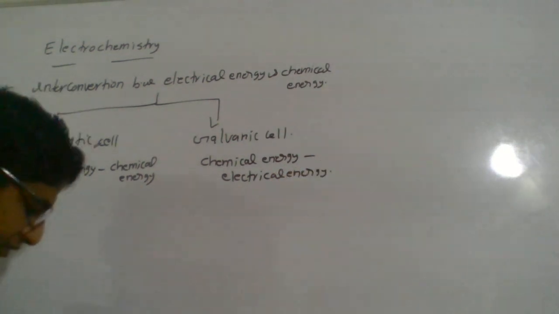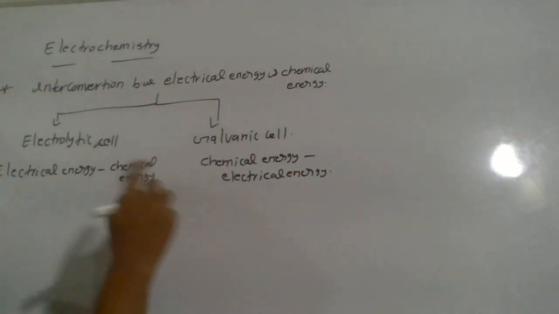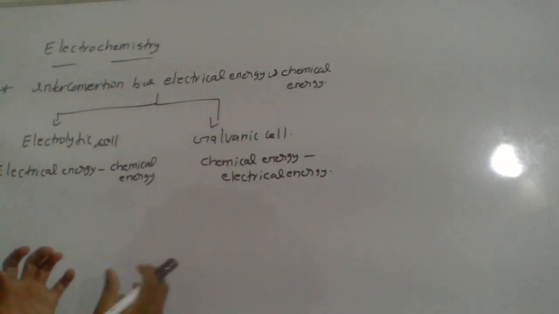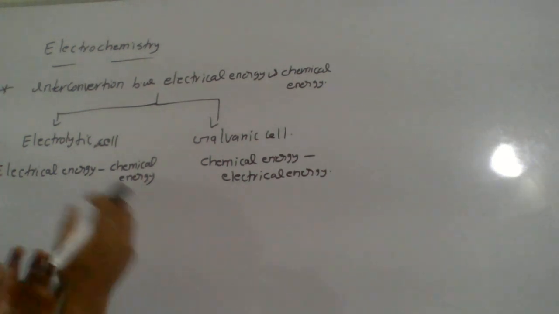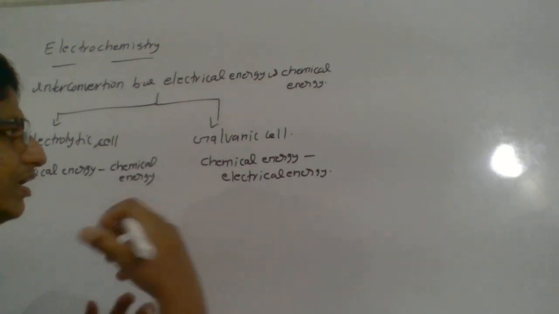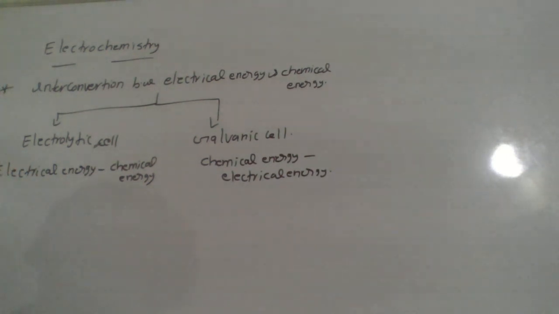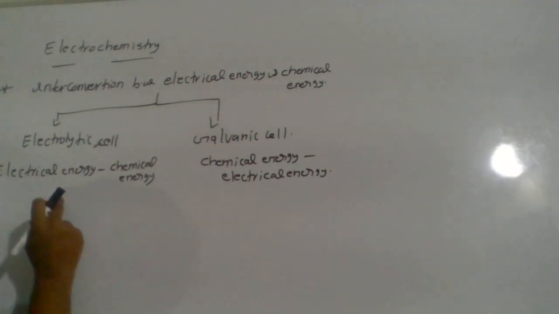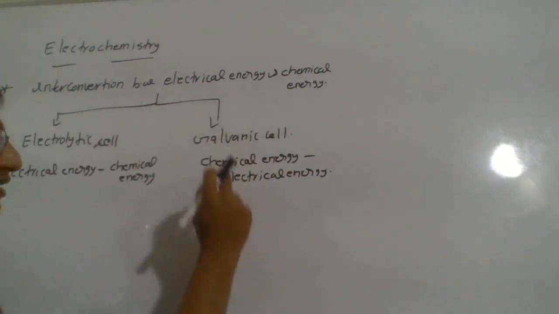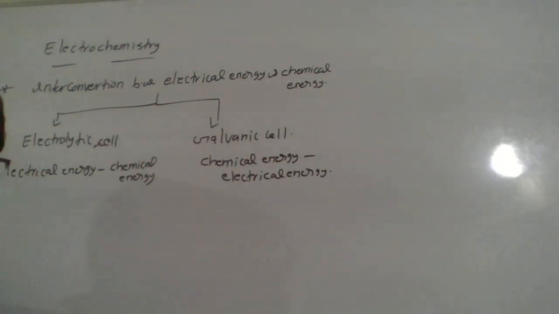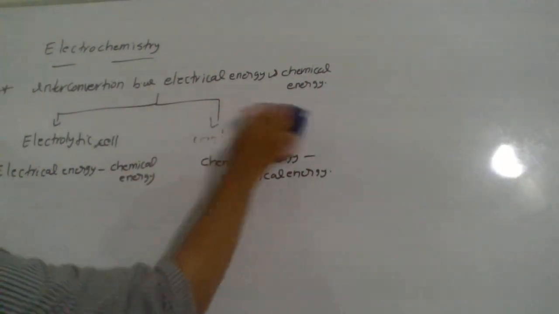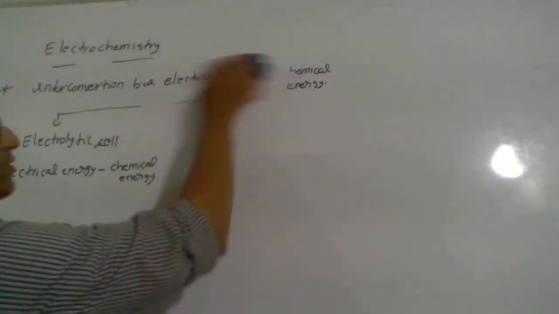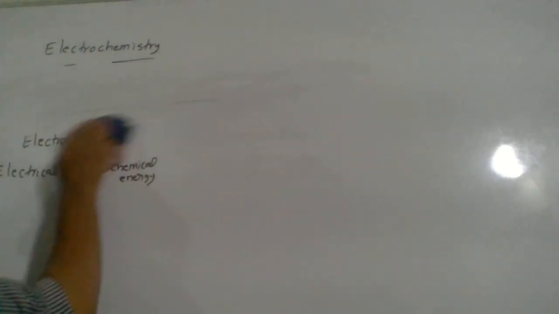Okay, so that's a first introduction to electrochemistry. It is basically an inter-transition between electrical energy and chemical energy. So electrolytic cell is electrical energy to chemical energy. In galvanic cell, chemical energy into electrical energy. Okay, so let us start with the electrolytic cell first, because that's our initial part, where we can discuss what the electrolytic cell is all about.